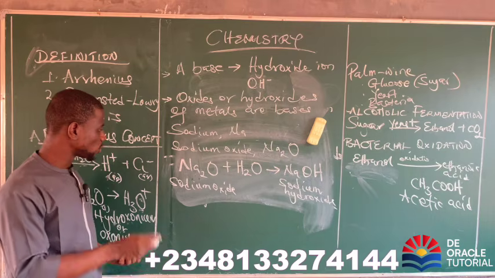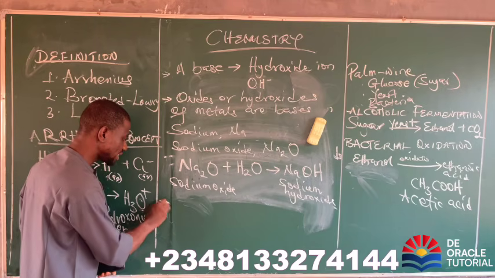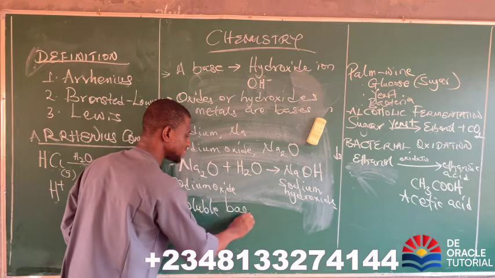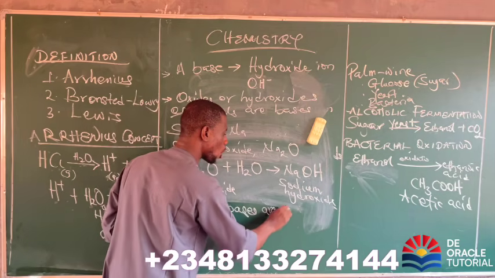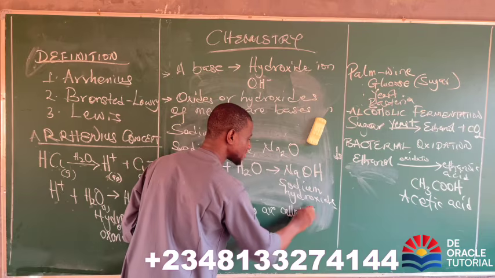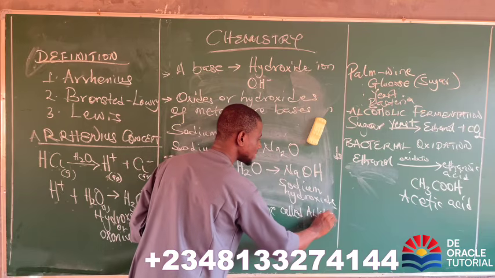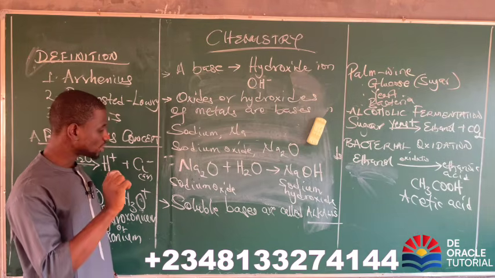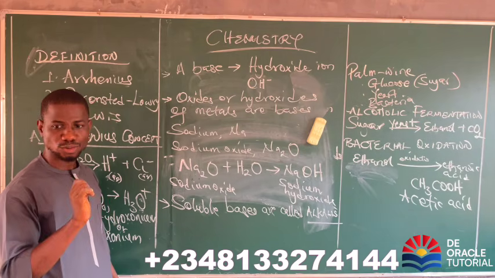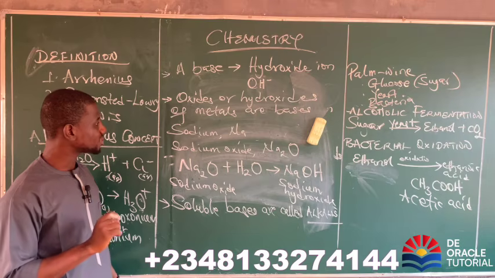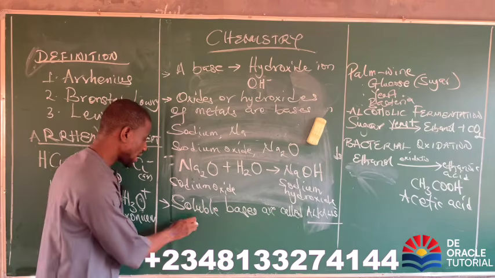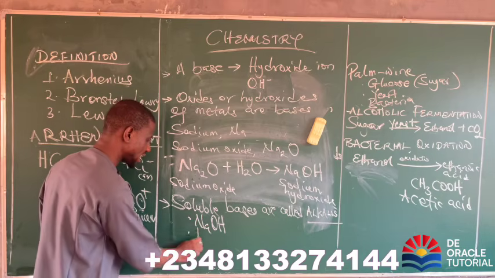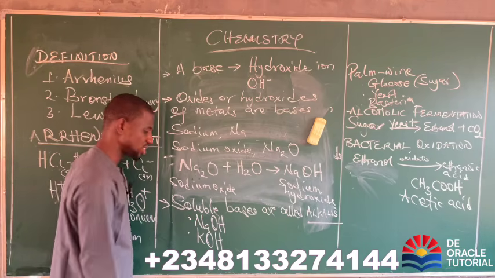Now, there is another point I want us to know. Soluble bases are called alkalis. Those bases that can dissolve in water are called alkalis. There are two major examples I would like you to know: NaOH and KOH.